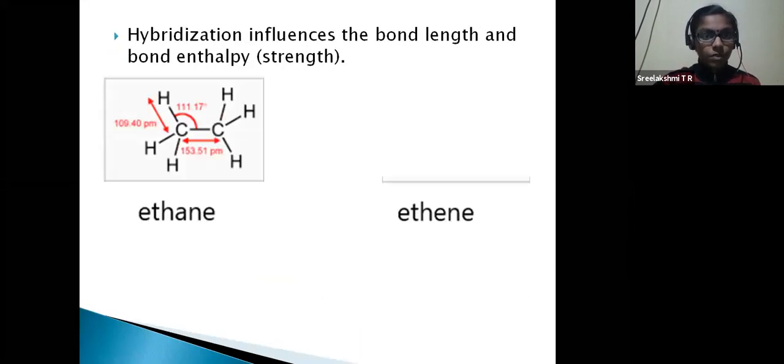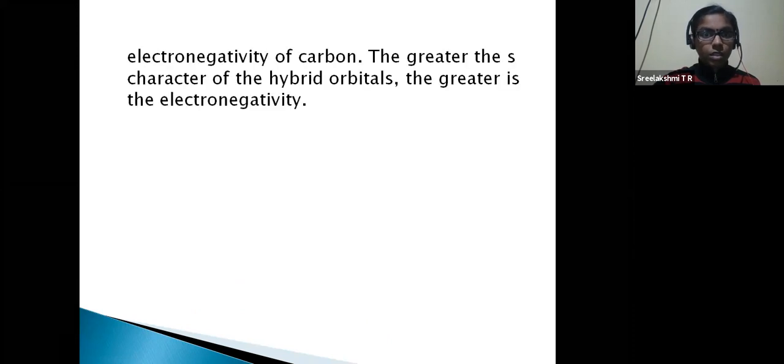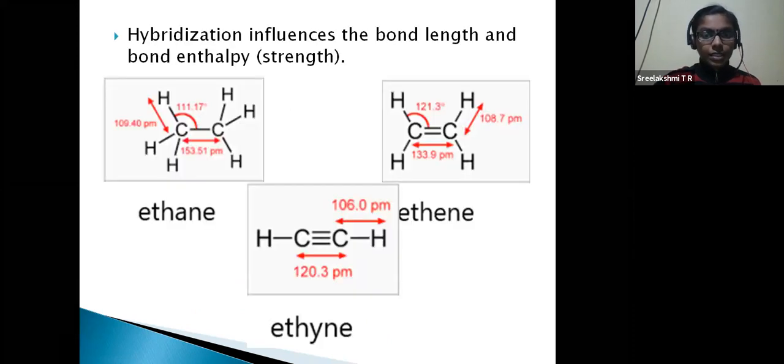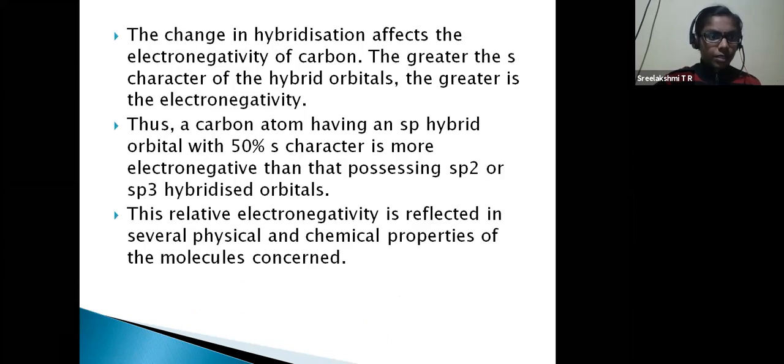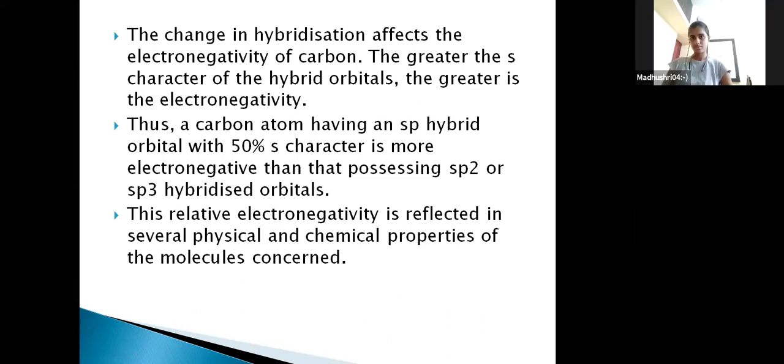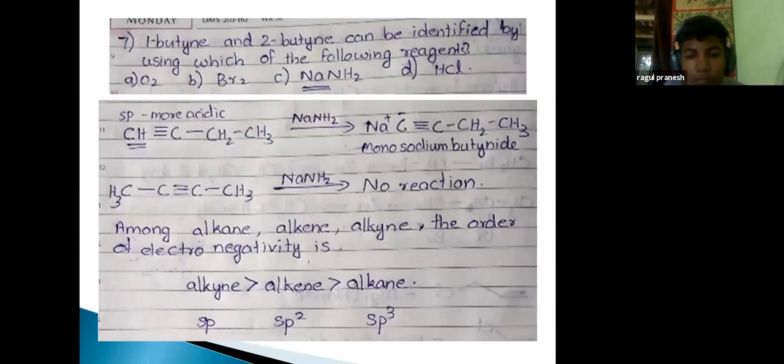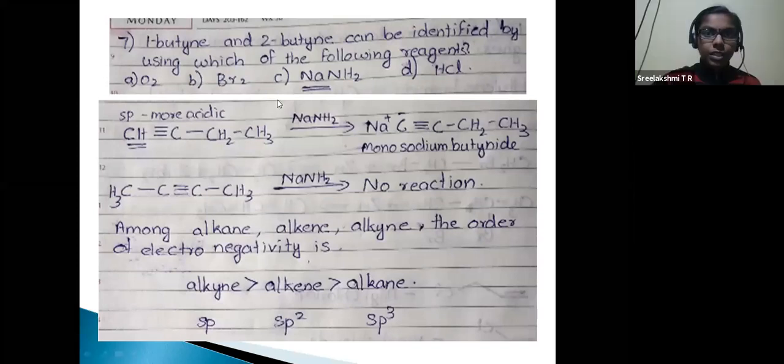This is ethyne. This we saw in the last class, right? I think you have taken this down. This also, electronegativity, this is also something you have taken down, right? These notes are also completed. This question we just saw, we just dealt with it. This question I will describe once again in a better way.